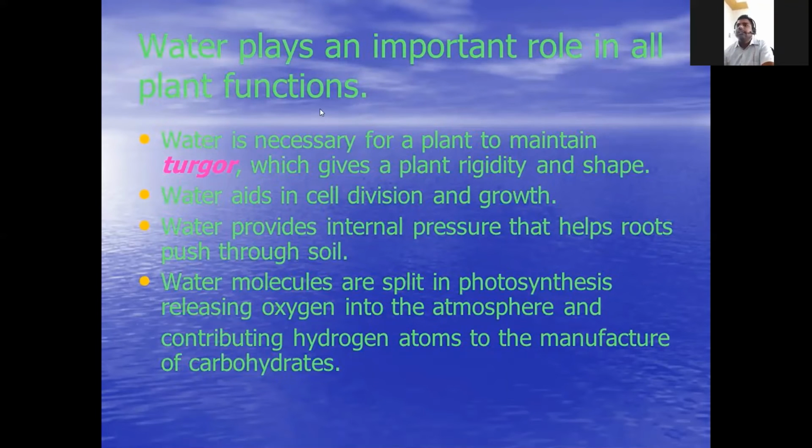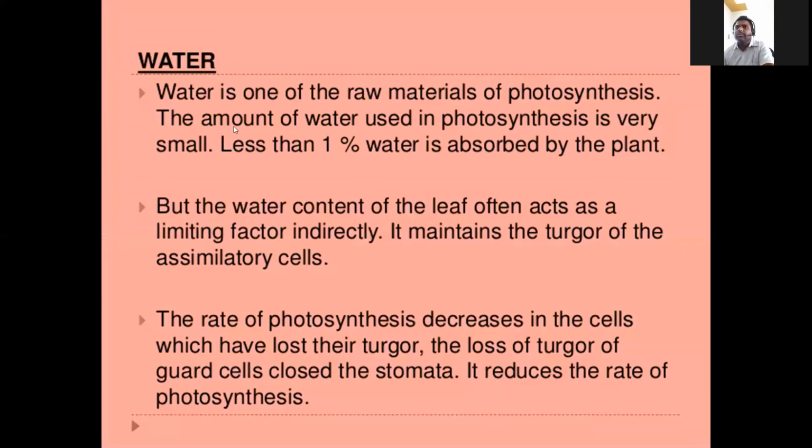Water is one of the raw materials of photosynthesis. The amount of water used in photosynthesis is very small, less than 1% is absorbed by the plant. But the water content of the leaf often acts as a limiting factor indirectly in some plants, not all plants. The rate of photosynthesis decreases in cells which have lost their turgor.